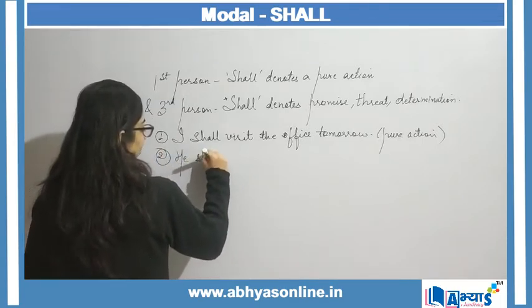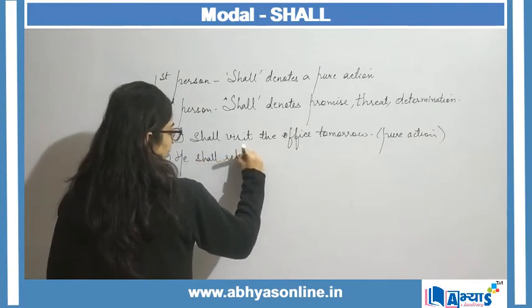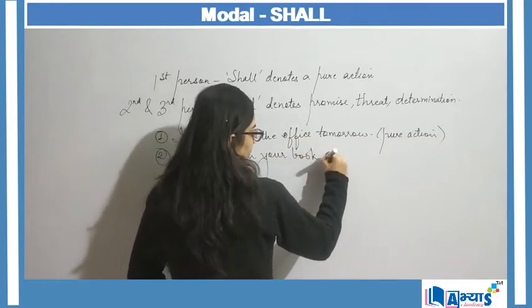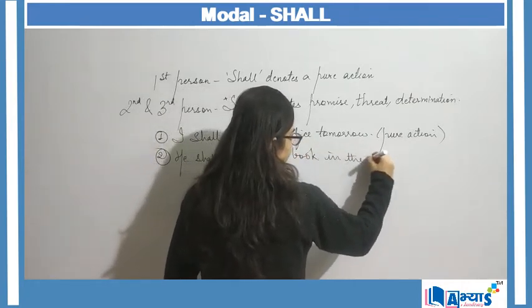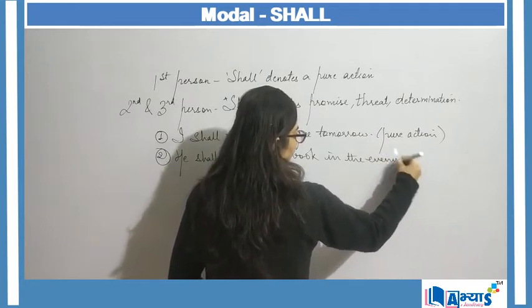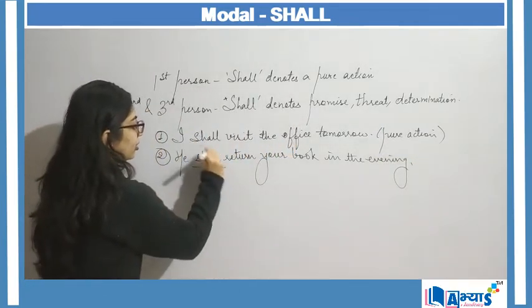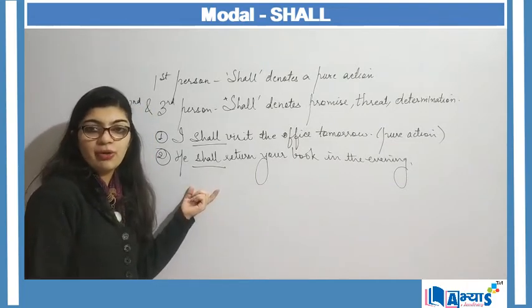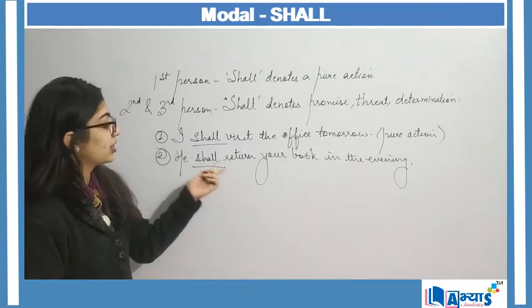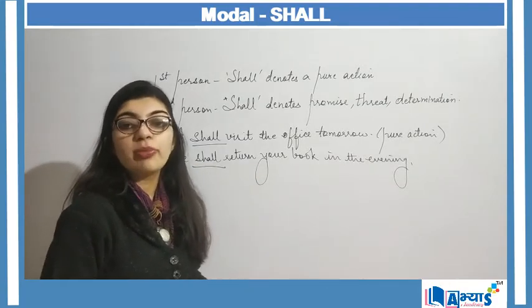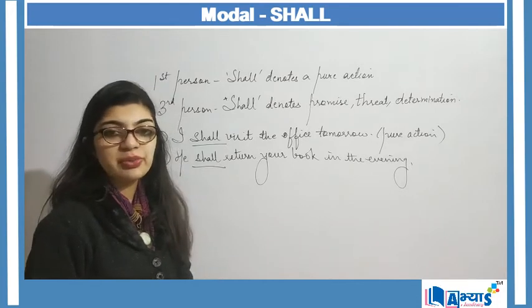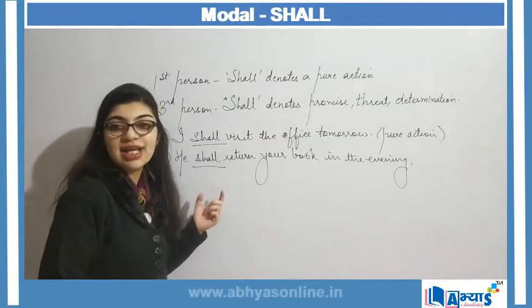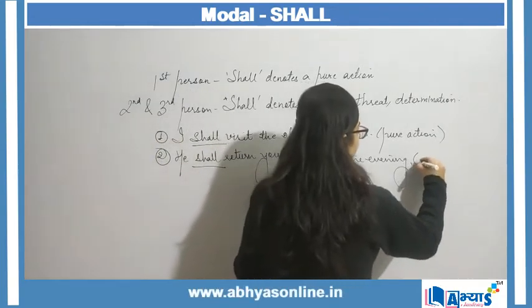But when I'm saying with respect to a second or third person, like I say, he shall return your book in the evening. So when I'm saying he shall return your book in the evening, here shall is acting as a modal or an auxiliary verb. Now this is a promise that someone is making, that I promise you that he will return your book in the evening. So here shall acts as a promise.